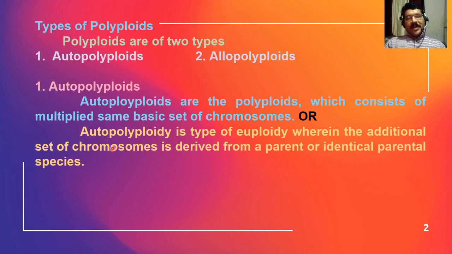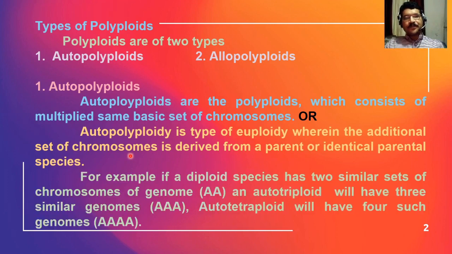Autopolyploidy contains more than two sets of chromosomes, or additional sets of chromosomes, and all these additional sets are derived from the same parent or identical parental species. Such plants are known as autopolyploid plants.